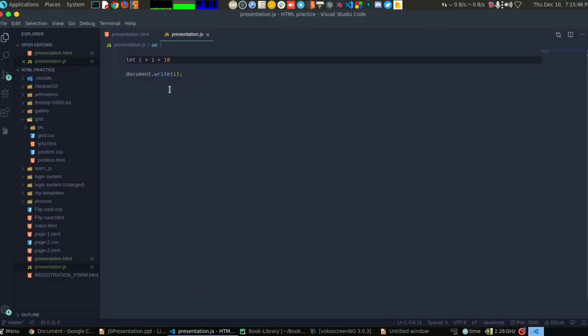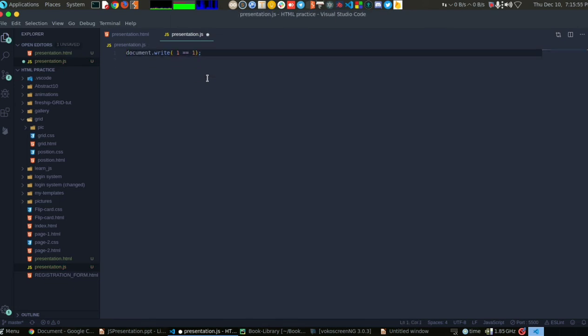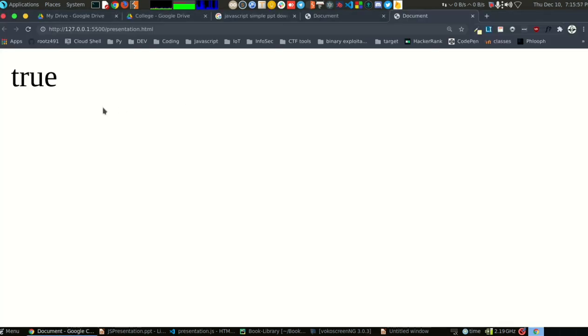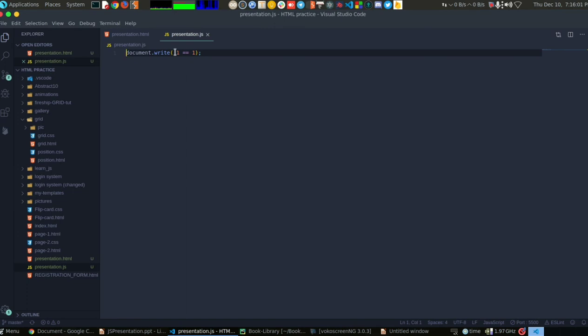I can also write 1 equals 1, which should be true. Here true is written, not 1 equals 1, because JavaScript evaluates what's inside the print statement, so it evaluates it logically.